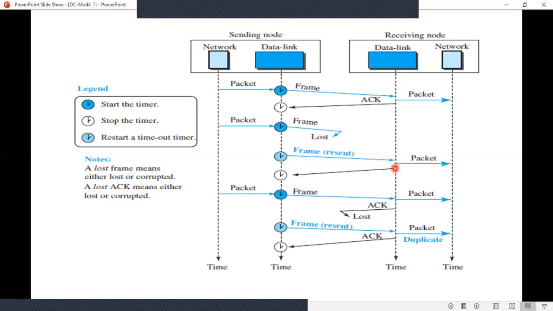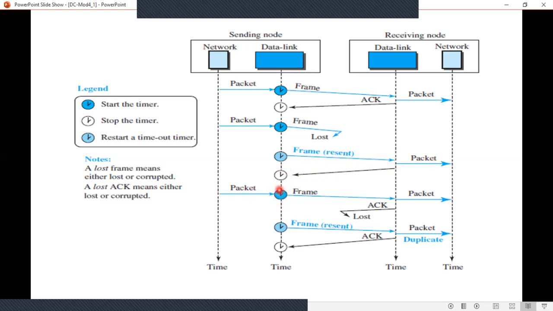When the packet is sent to the network layer, it also acknowledges the sending node within the timer time. Okay, next one more case we'll see.